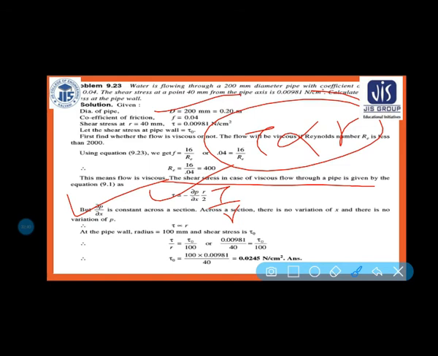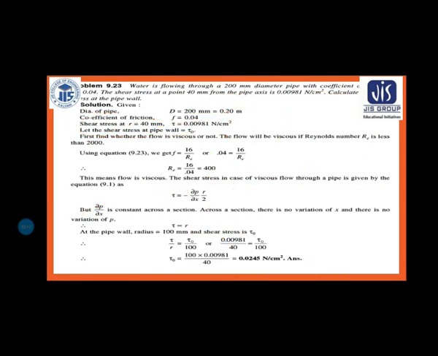So radius is equal to 100 mm, and the shear stress is tau naught at the pipe wall, and that is the maximum shear stress occurring in the pipe wall. So tau by r is equal to tau naught by 100. Here you can see tau naught you can find out, because tau is given at a radius r, and tau naught you need to find out, and the capital R is equal to 100.